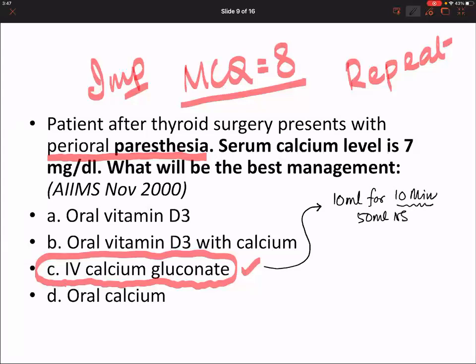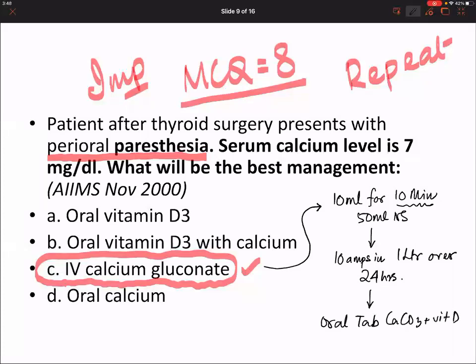Followed by 10 ampules of calcium gluconate in 1 liter of 5% dextrose over 1 day. Then followed by tablet calcium carbonate orally with vitamin D supplements if the patient is conscious. Otherwise, if not responding to the previous one, we can give magnesium supplements.